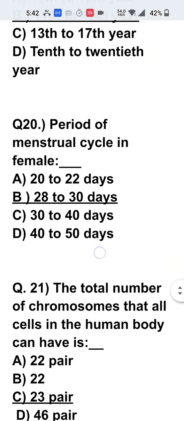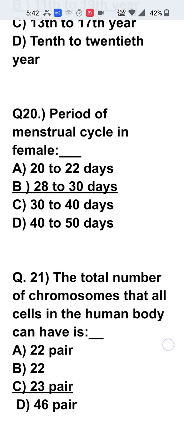Now let us see the 20th question. The period of menstrual cycle in female is 28 to 30 days is the correct answer. Every 28th to 30th day, the menstrual cycle will repeat in the reproductive age of the females in the humans. So this is the correct answer.